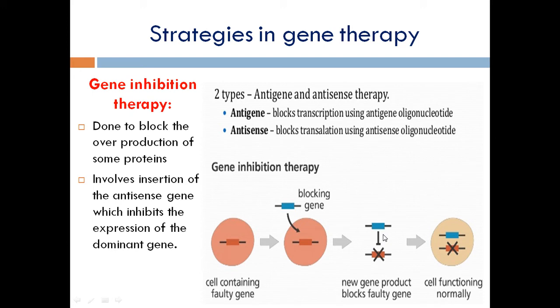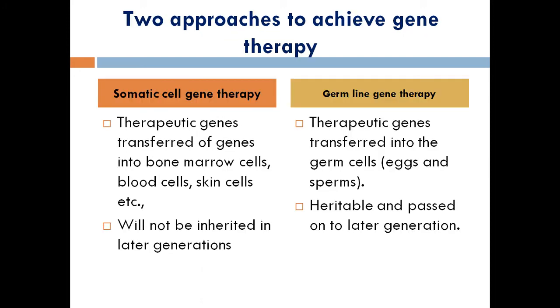So we have to remember that for gene therapy we follow two strategies: one is gene augmentation, another is gene inhibition. Then the next topic deals with two approaches to achieve gene therapy. Several difficulties have to be faced in making gene therapy. To overcome those problems, we use two approaches, nothing but methods.